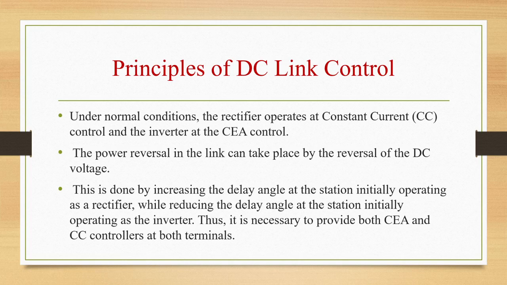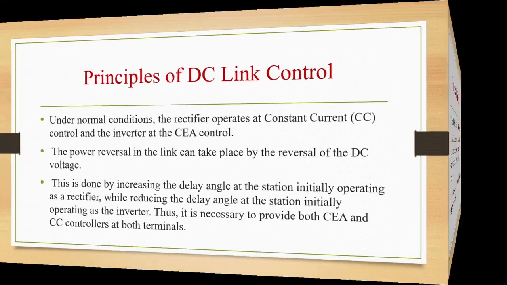Power reversal in the link can take place by reversal of the DC voltage. This can be done by increasing the delay angle at the station initially operating as a rectifier while reducing the delay angle at the station initially operating as an inverter. So it is necessary to provide both CEA and CC controllers at both the terminals.